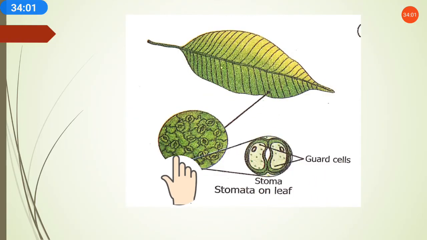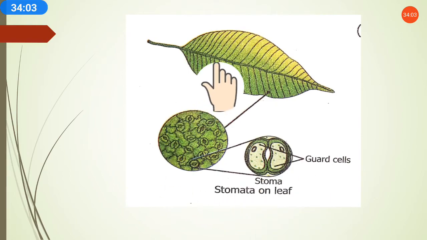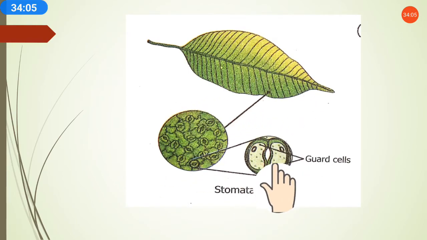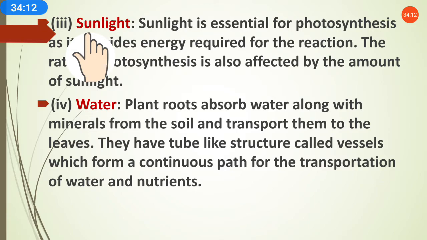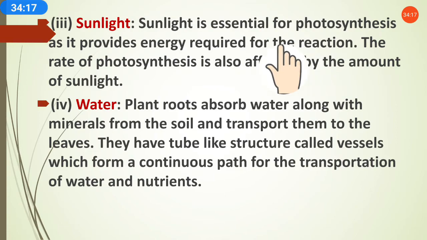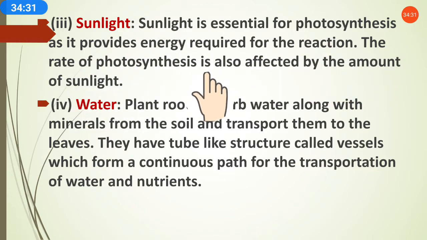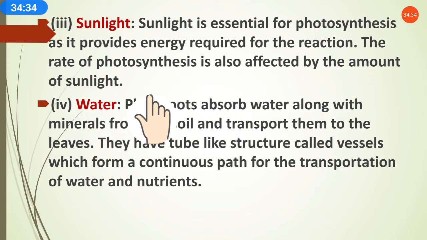Okay, this is one more picture of the stoma, a single cell, and these are guard cells. Third very important requirement for photosynthesis is sunlight. Sunlight is essential for photosynthesis as it provides energy required for the reaction. The rate of photosynthesis is also affected by the amount of sunlight.